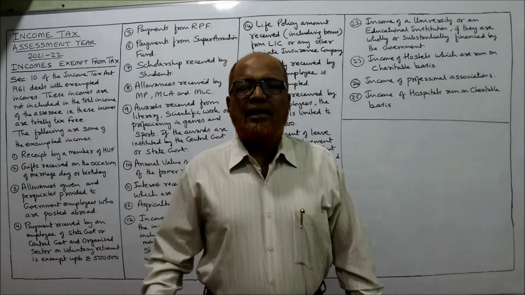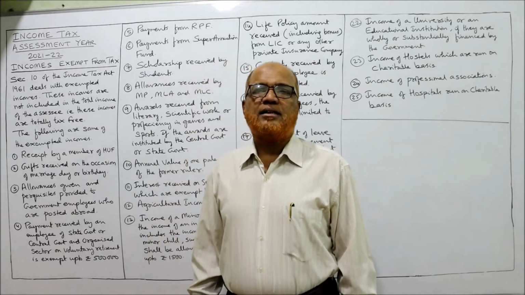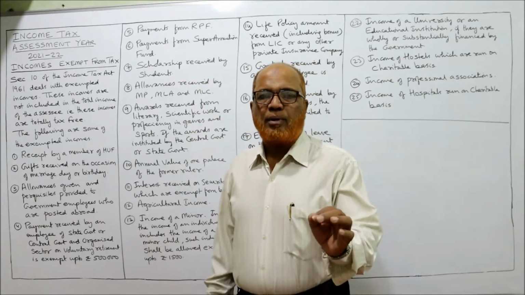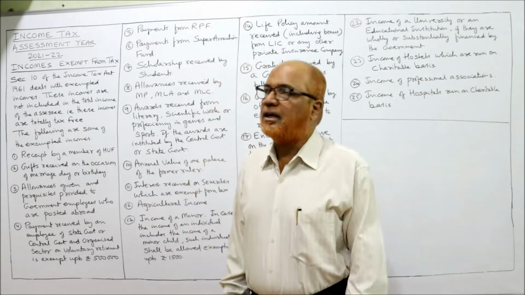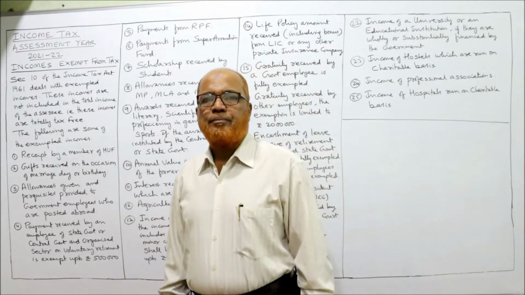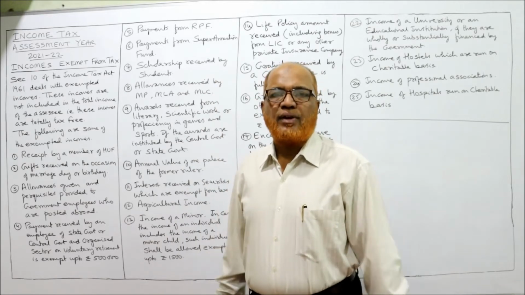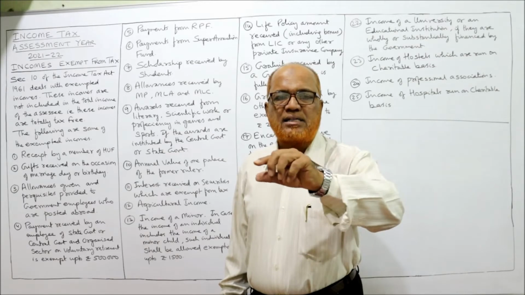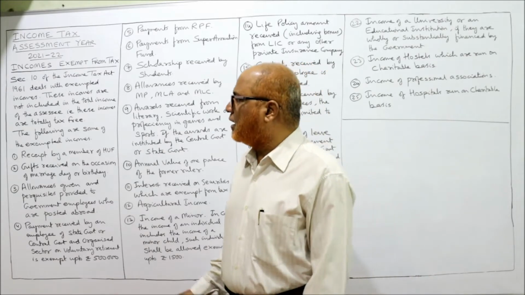The list of incomes I'm going to explain. Section 10 of the Income Tax Act 1961 deals with exempted income. This section you remember? Section number 10 is for exempted incomes. These incomes are not included in the total income of the assessee as they are totally tax-free. Completely tax-free. So whenever these items come, you should give a note that this is an exempted income. It will not at all be taken in the total income of the assessee.